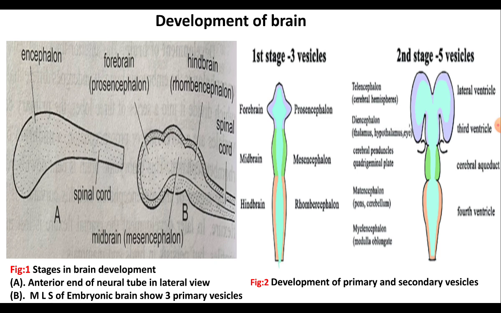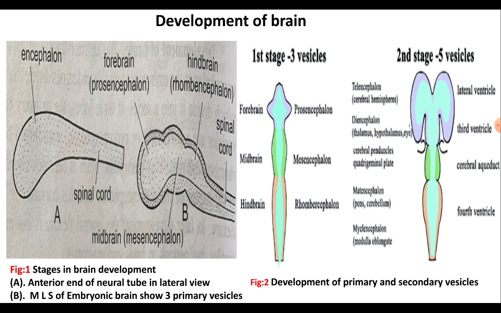And after the formation of primary vesicles, two secondary vesicles form in the area of prosencephalon, which develop into telencephalon and diencephalon.